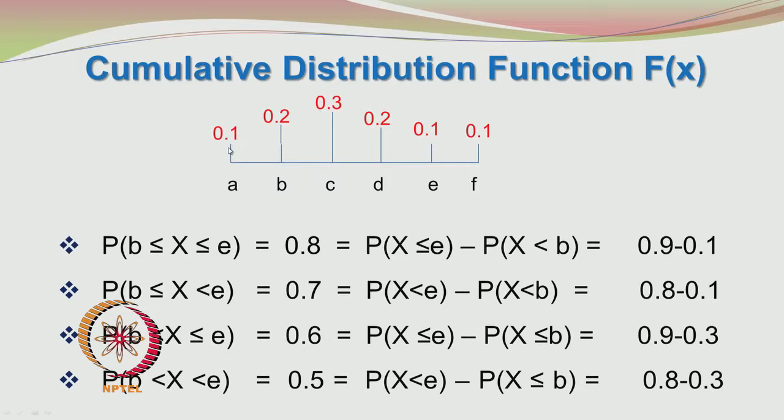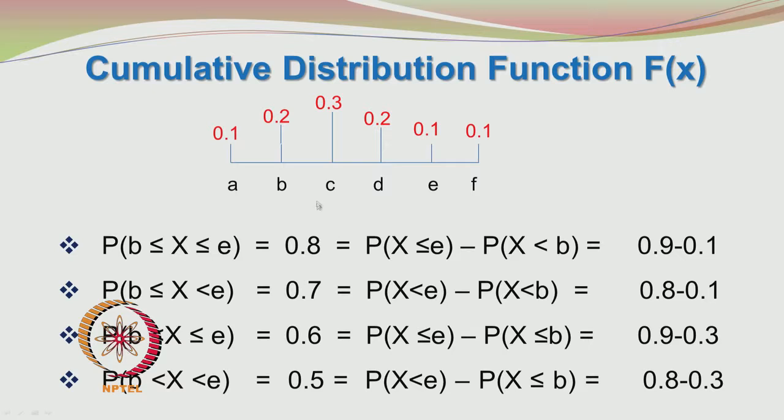And the length of this line corresponds to the probability. This line is twice as long as this line because the probability is 2 times higher. Okay. Now, let us see the probability of the random variable x taking a value less than or equal to e and greater than or equal to b. So, this is what you want to find out.